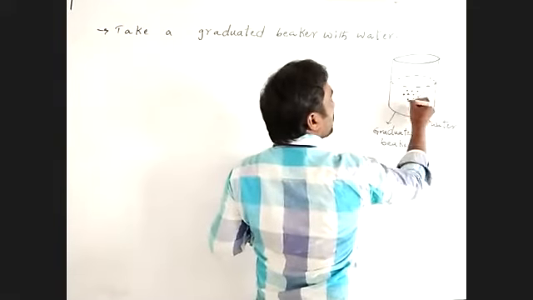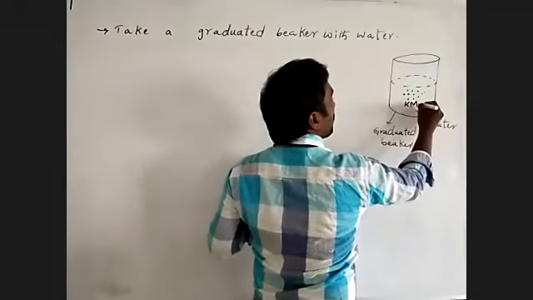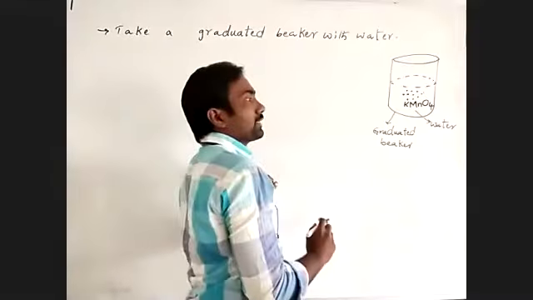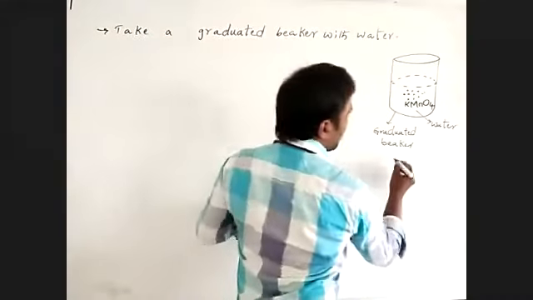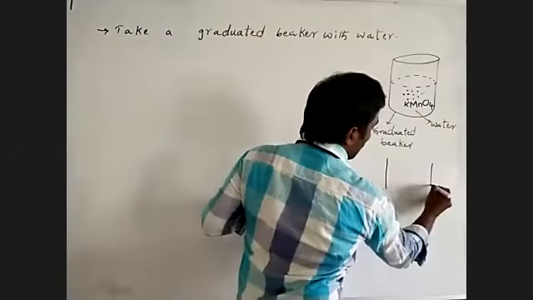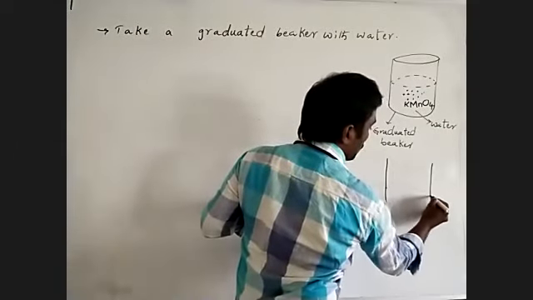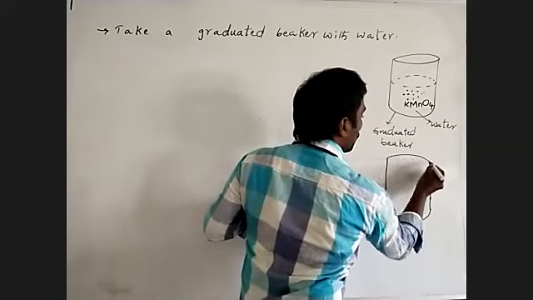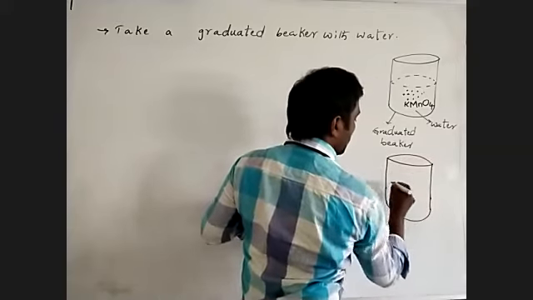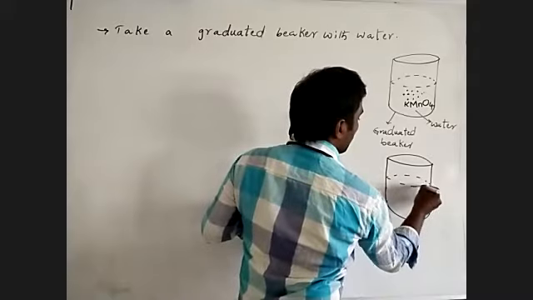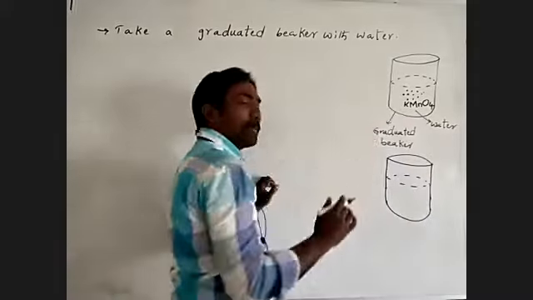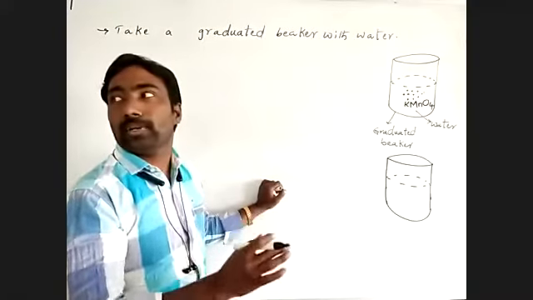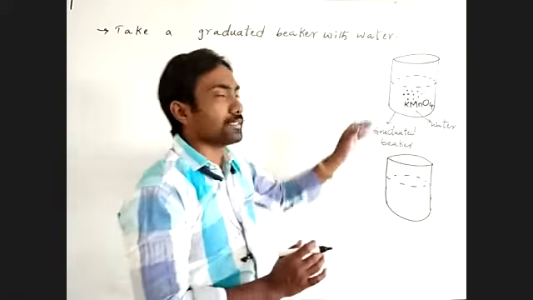What I am saying, these are potassium permanganate crystals. After mixing them together, what is the solution? A mixture of water and potassium permanganate crystals. The particles of the crystals of potassium permanganate will dissolve completely throughout the water.